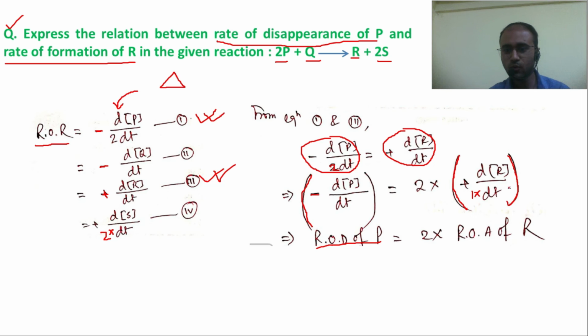2 into rate of appearance of R. Thus rate of disappearance of P is equal to 2 into rate of appearance of R. Is it clear?